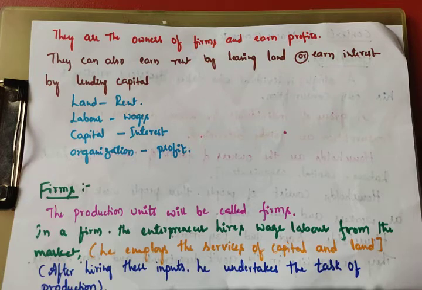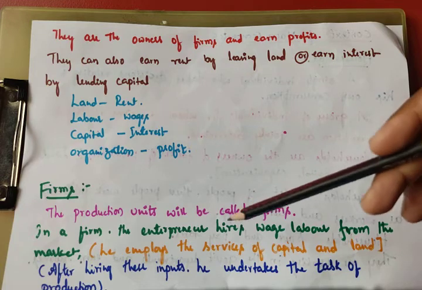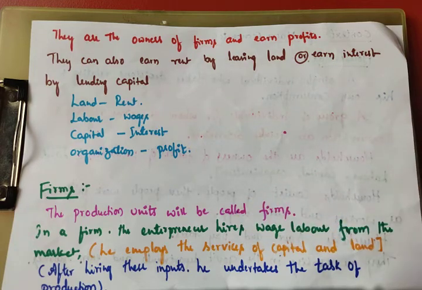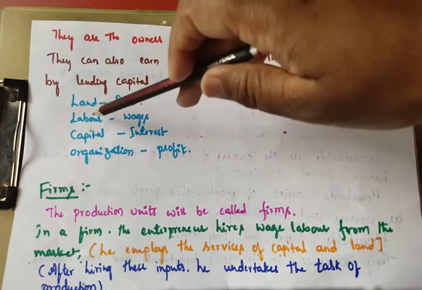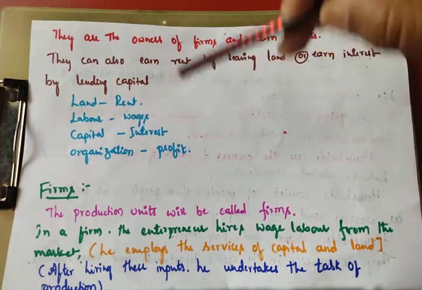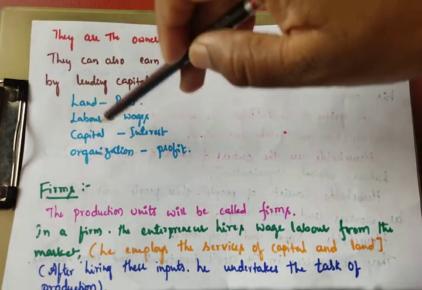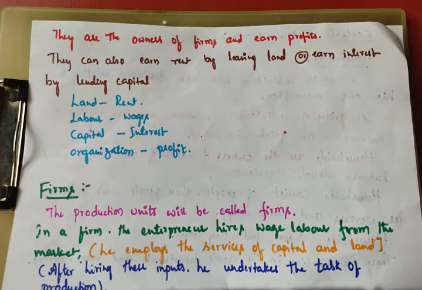So in a firm, the entrepreneur hires wage labor from the market, and also employs the services of capital and land. For what purpose? To produce goods and services. The organizer's work is combining all these three things. Using them, he produces goods and services, sells the same in the market and earns profit.